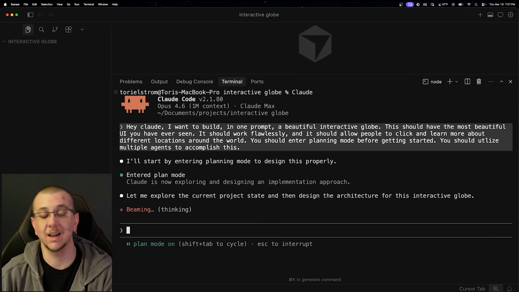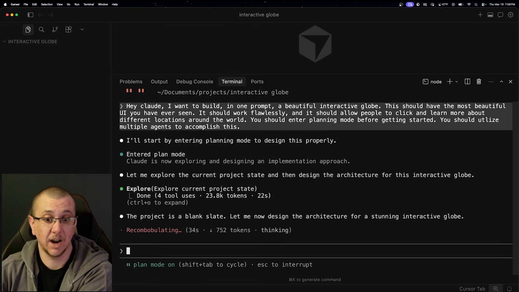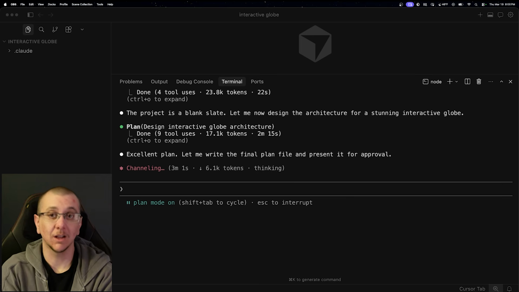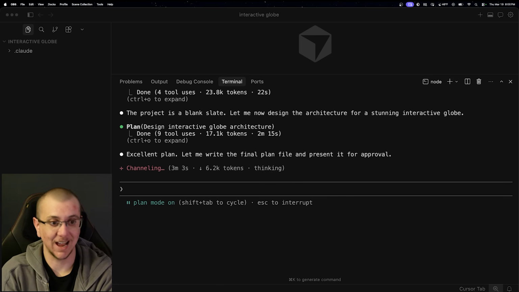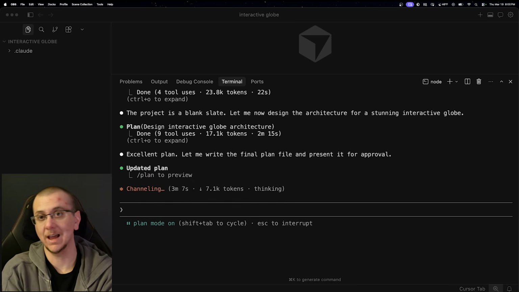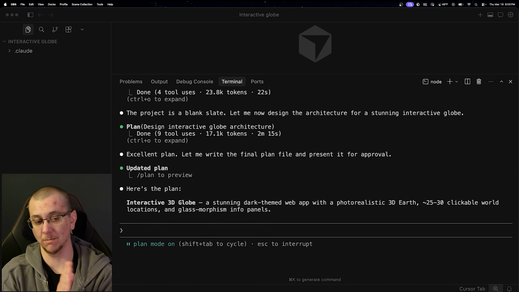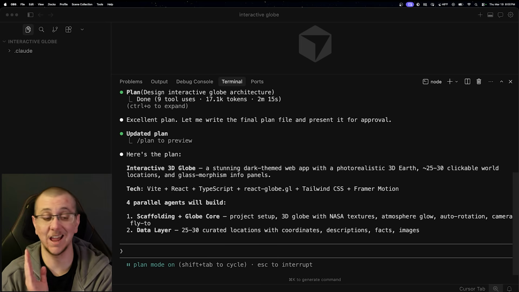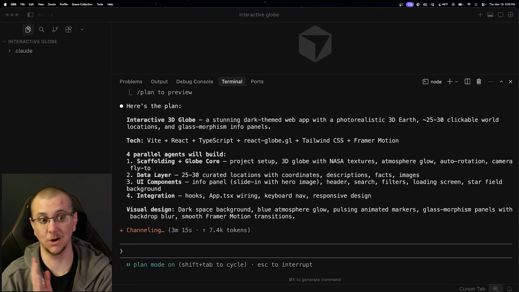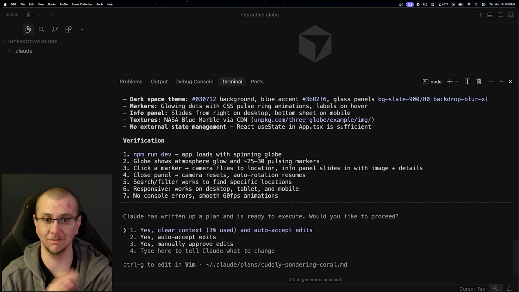Entered plan mode. Excellent. It seems to understand what I asked it to, because it's saying, let me now design the architecture for a stunning interactive globe. Claude seems to be very thrilled with itself. It says, excellent plan. Let me write the final plan file and present it for approval. And by the rules of one prompt, we aren't able to actually adjust anything. So we just have to accept the plan as it is. So we'll go through and look at the plan, but we cannot give it any sort of instructions.